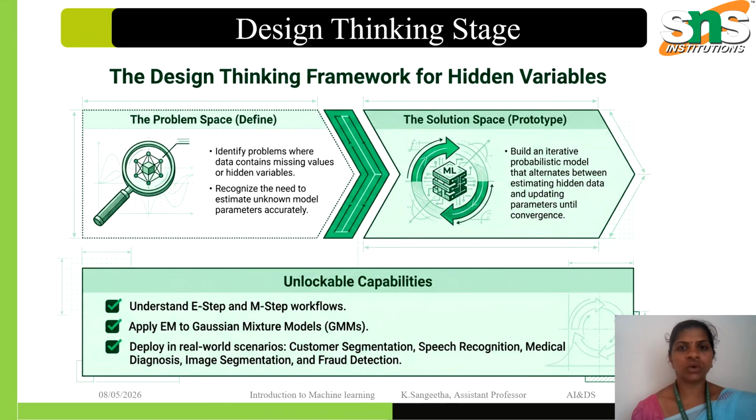The solution space, prototype stage. How do we solve this? We construct an iterative probabilistic engine that alternates between guessing the missing data and refining model parameters until the model stabilizes, a state we call convergence.